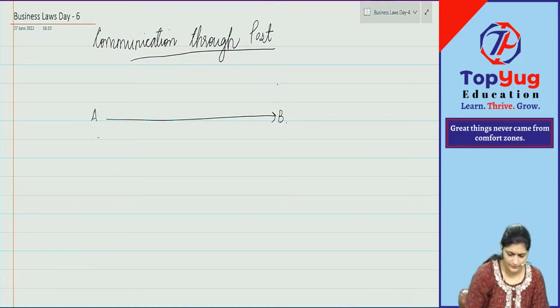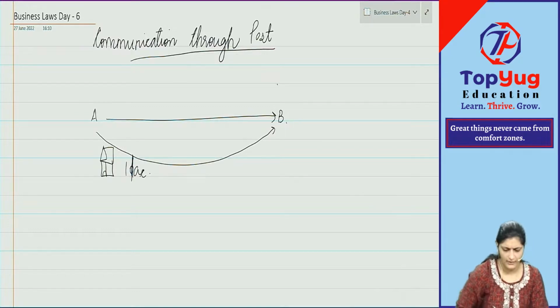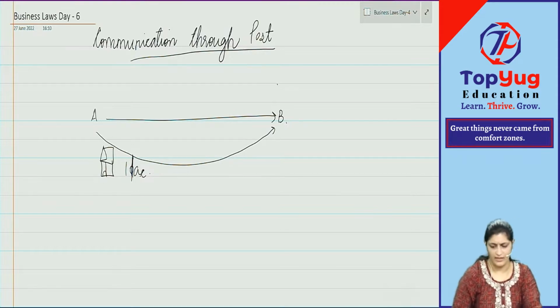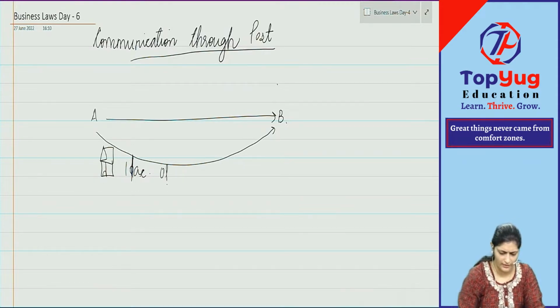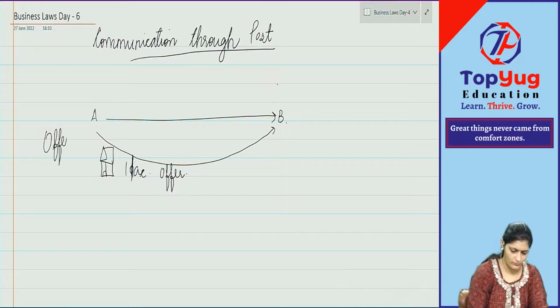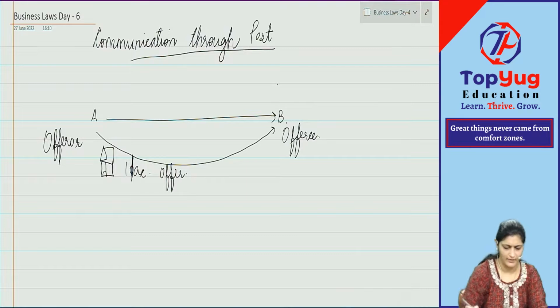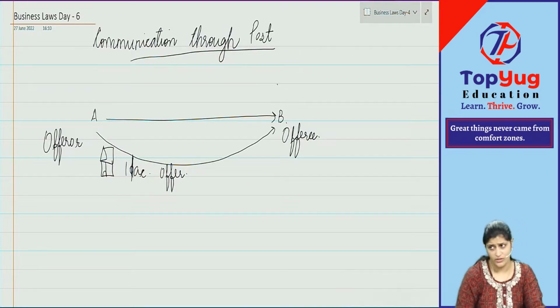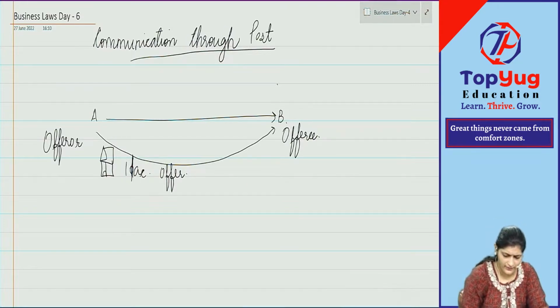A and B are two parties. A is offering B, I want to sell you my house for 1 lakh rupees. This is the offer given by A. So now you tell me which party is offerer here? Which party is offeree? The person to whom the offer is given, B is the offeree. How was it given now? It was given by post.